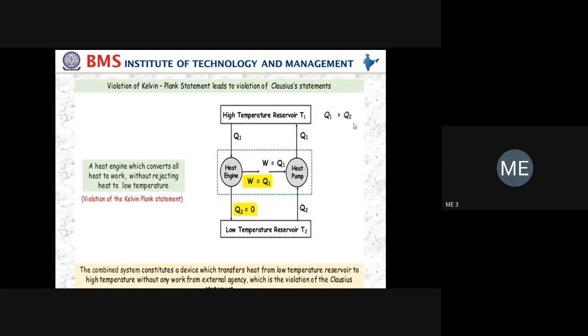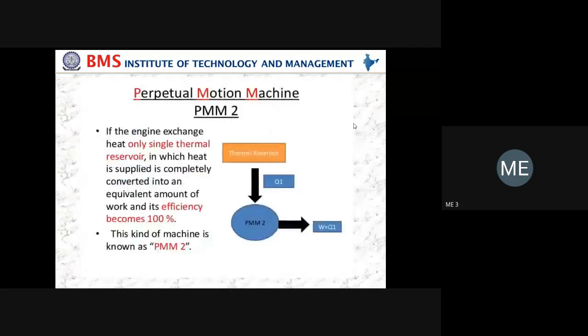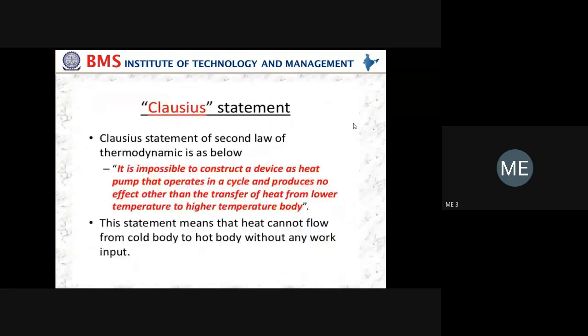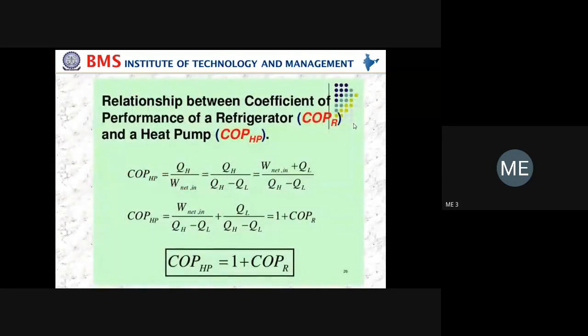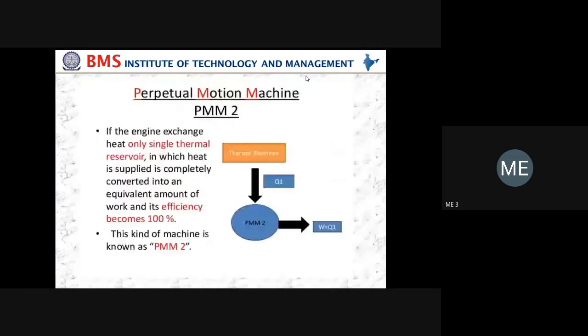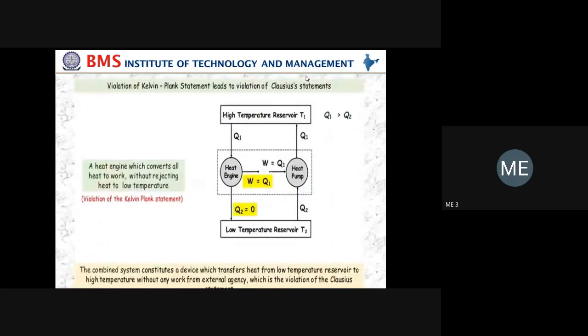According to the definition we studied, the COP for a heat pump is given by QH divided by net work done, where QH is the higher temperature heat, Q1, divided by Q1 minus Q2.